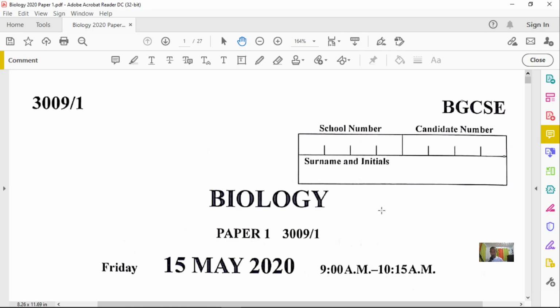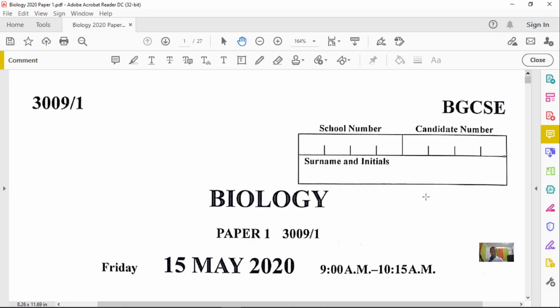Hello everyone. Today we're going to do a past paper review, which is a BGCSE Biology Paper 1, 2020. Before you start this examination, one of the very first things you want to ensure that you do is to write your school number, your candidate number, and also your surname with your initials.